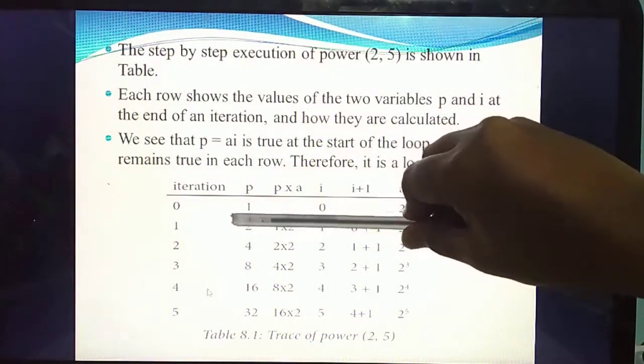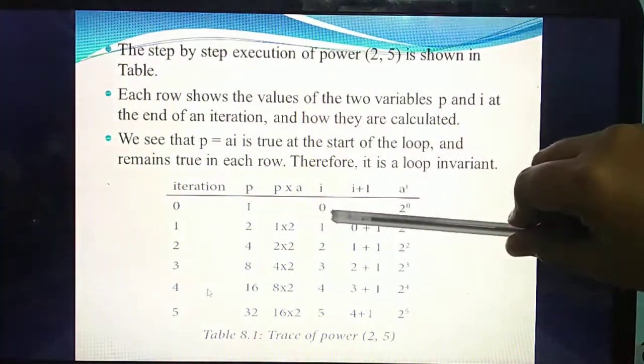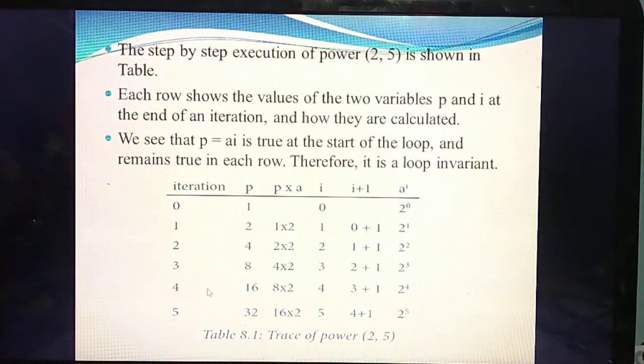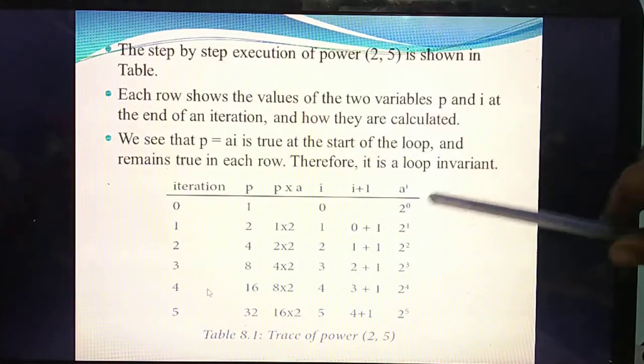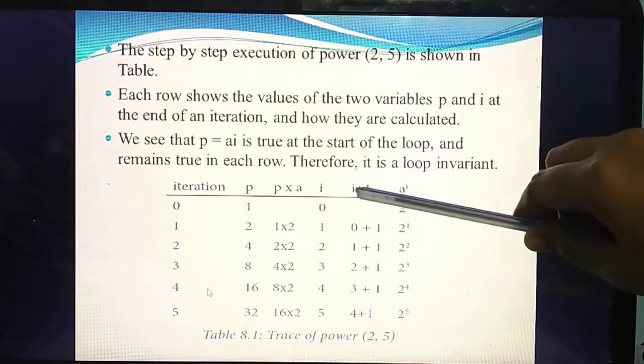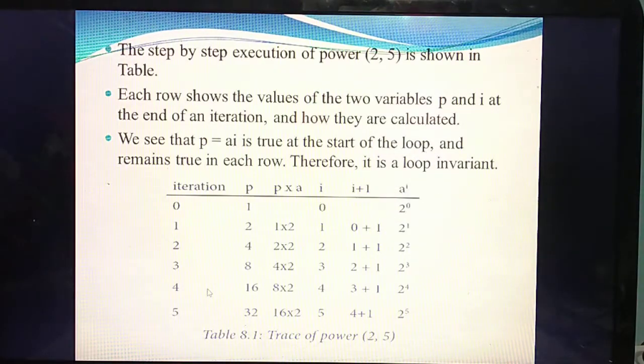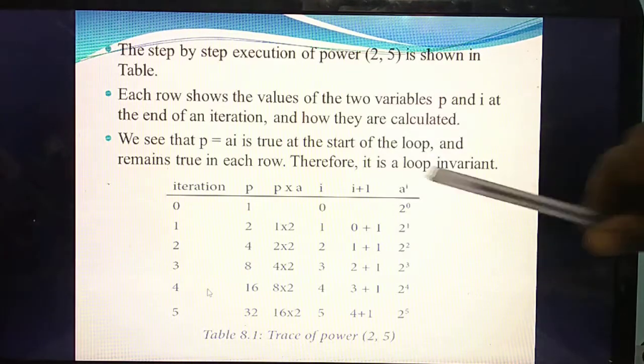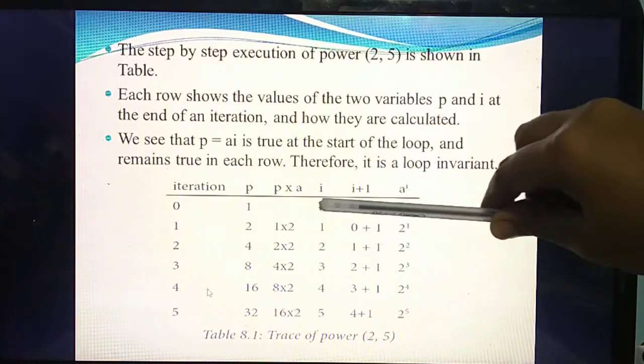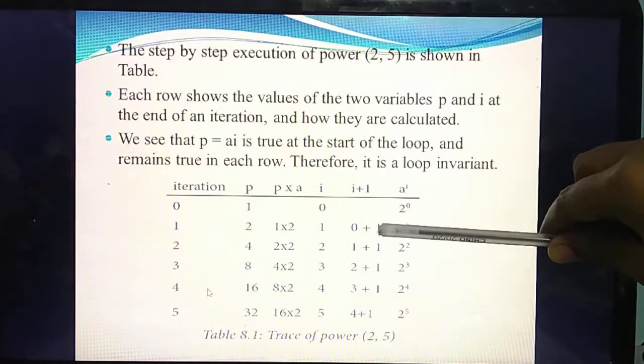Initially they have given the value of p as 1 and I as 0, so you are calculating 2 power 0. Next time the iteration is I plus 1, so 0 plus 1. What's the value of 0 plus 1? 1.